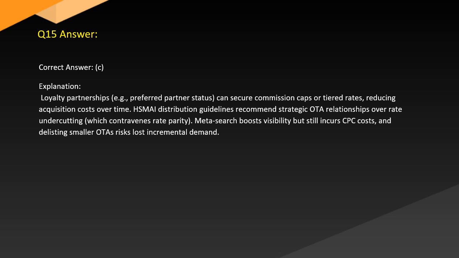Answer. Correct answer, C. Explanation. Loyalty partnerships, e.g. preferred partner status, can secure commission caps or tiered rates, reducing acquisition costs over time. STR distribution guidelines recommend strategic OTA relationships over rate undercutting, which contravenes rate parity. Metasearch boosts visibility but still incurs CPC costs, and delisting smaller OTAs risks lost incremental demand.